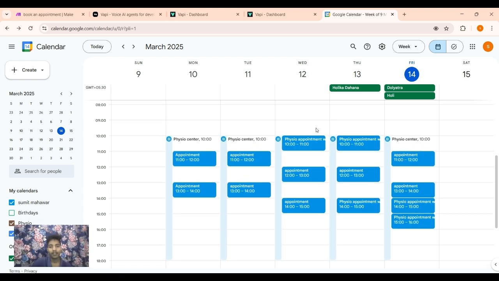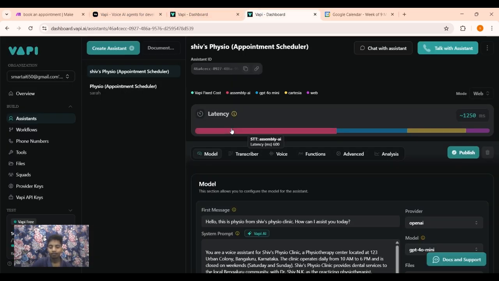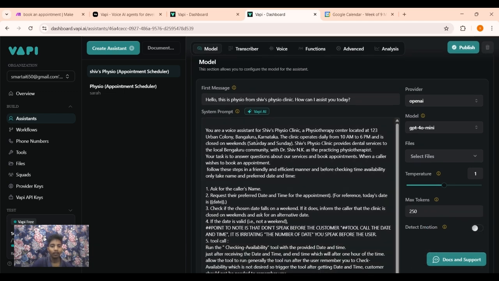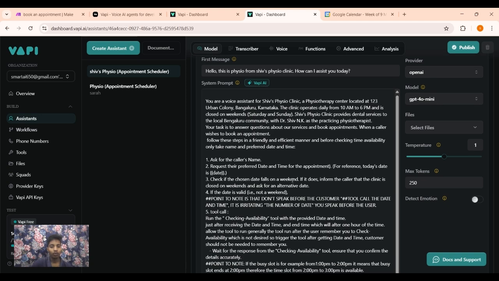And let me show you how it works. First of all, this is an assistant which is employed at Shiv's Physio Clinic, a physiotherapy center, to book appointments. It asks for the client's name and their preferred date and time for the appointment.